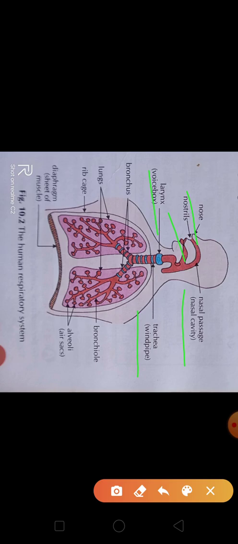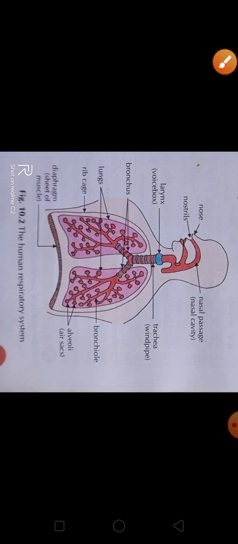After that the lungs are there, the two lungs, and in the lungs there are three parts. Number one, bronchus, this type of structure. These branches are known as bronchioles, and these spherical structures are known as alveoli. Clear? So these are the parts of the human respiratory system.